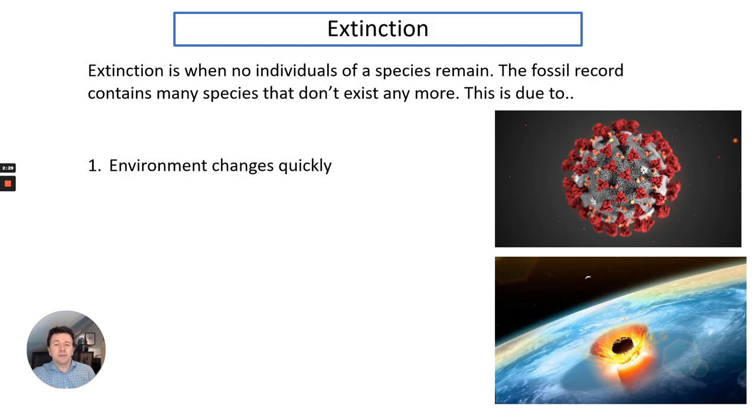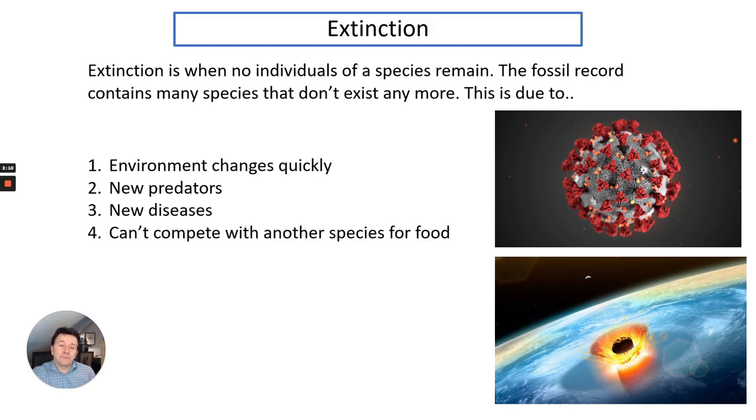These include the environment changing quickly. So, for example, there might be an ice age or there might be global warming. Secondly, you've got new predators that have evolved and adapted and therefore they wipe out a species. You might have new diseases forming. They may not be able to compete with other species that are more well adapted for food and therefore they can become extinct. And also a catastrophic event.